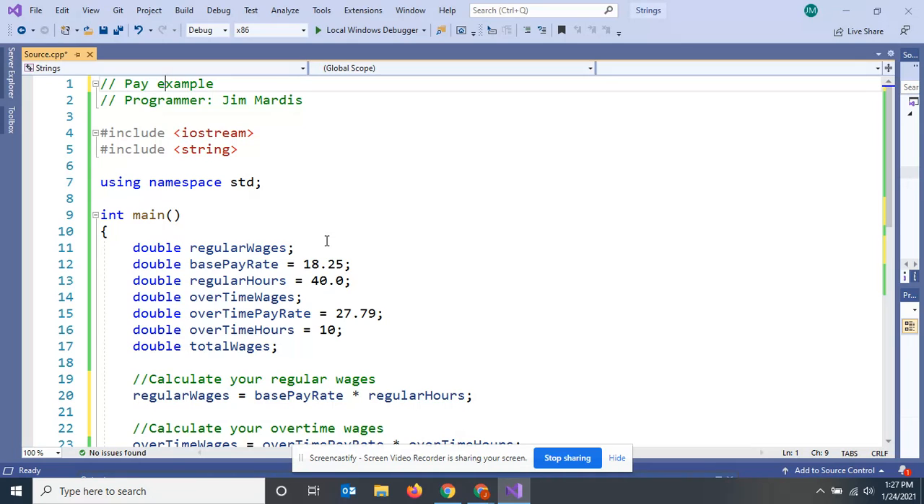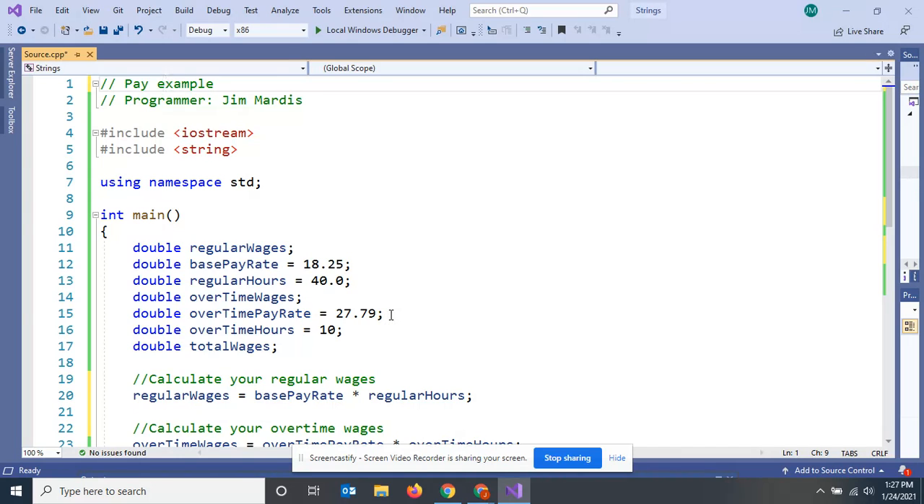I want you to look back up at regular wages. I haven't assigned anything to that yet because it hasn't been calculated, right? Same thing with the fourth line here, double overtime wages. I don't know how much I've made yet. So all I've done is define it, declare it, right? I haven't assigned a number to it yet.